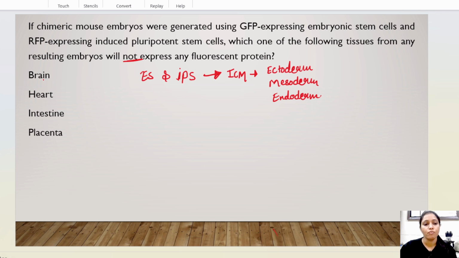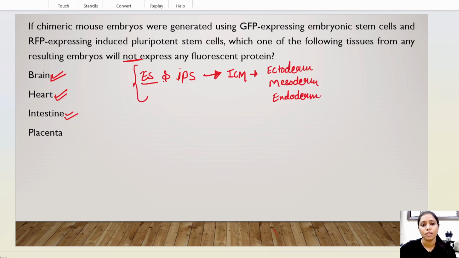So here, which tissue originates from ectoderm, mesoderm, and endoderm? We all know that brain originates from ectoderm, heart originates from mesoderm, and intestine is from the endoderm. So these all are generated from these cells.